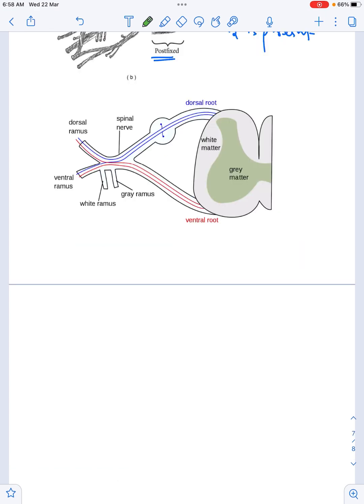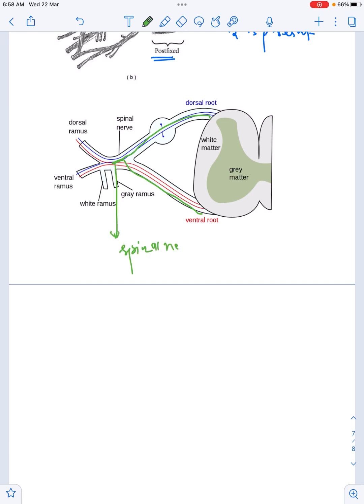Klumpke's point. Something about what is ventral rami, what is dorsal rami. Now you see this is a spinal cord. A spinal cord has a dorsal root and a ventral root. Ventral means anterior, dorsal means posterior. Now both the roots will combine, they will form nerve. Dorsal root will come from here, ventral root will come from here, they will combine to form what? Spinal nerve.